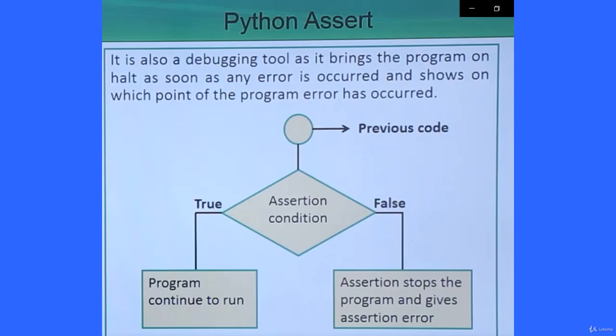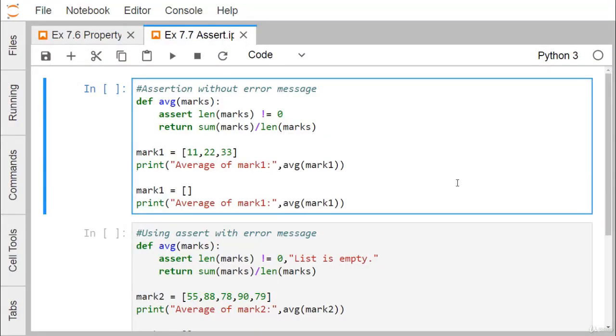For better clarity, let us go for one practical demonstration. We will be showing you how this assertion can be implemented in Python. We know that assertions are statements that assert or state a fact confidently in our program. For example, while writing a division function, you are confident that the divisor should not be 0.